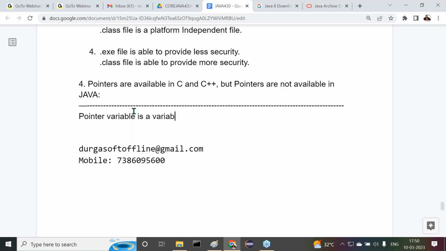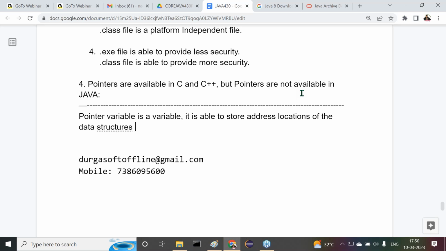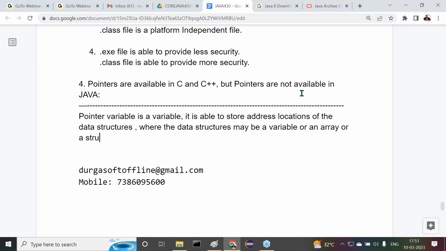Pointer variable is a variable. It is able to store address locations of the data structures, where the data structures may be a variable, or an array, or a structure, or another pointer variable.